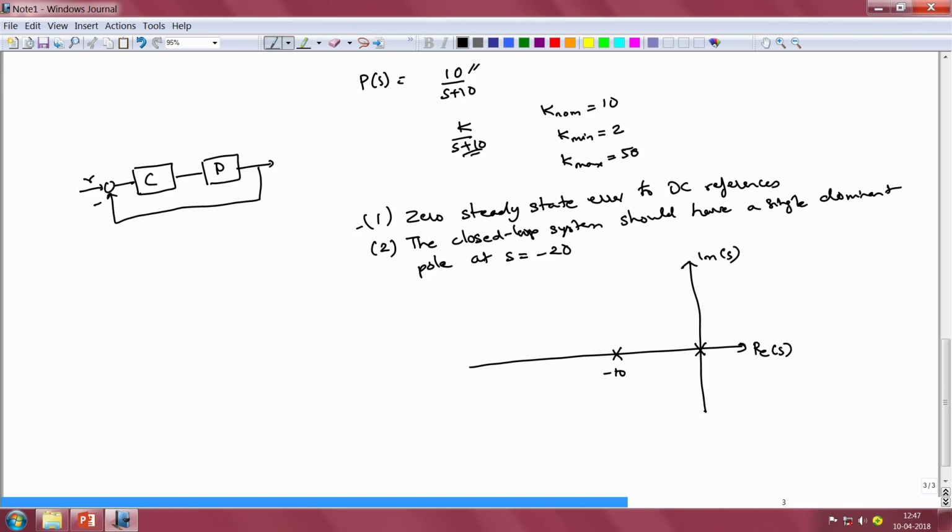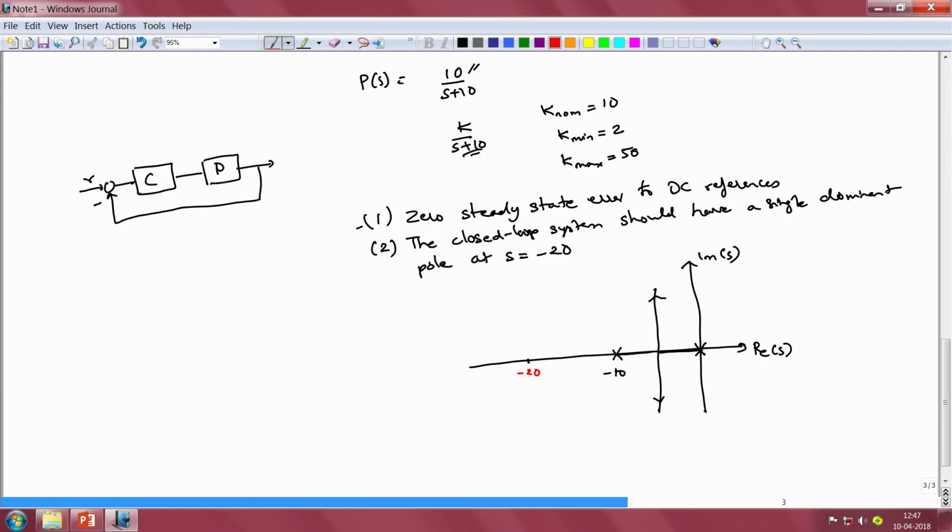So, for the nominal case, however, we have the pole at minus 10, and we need to include an integrator. If we simply include an integrator and have a pole at minus 10, it is clear that the second specification cannot be met. That is because the root locus for these two open loop poles would look something like this. It would go off into the imaginary axis in between these two poles, and it will not even pass through the point s equal to minus 20, which is where we want our dominant closed loop pole to lie. So how do we address this issue?